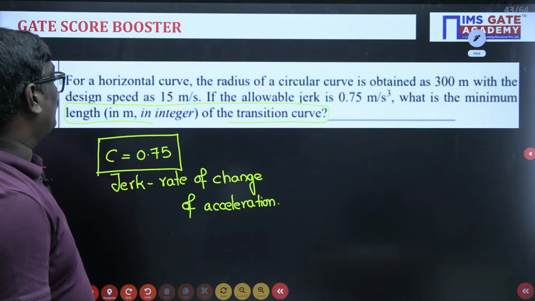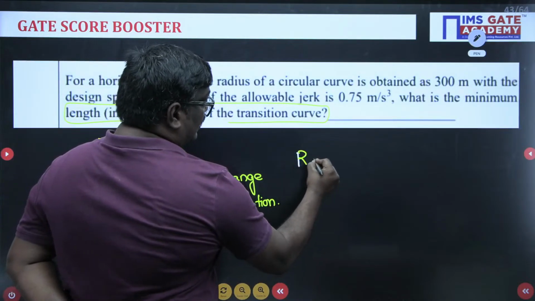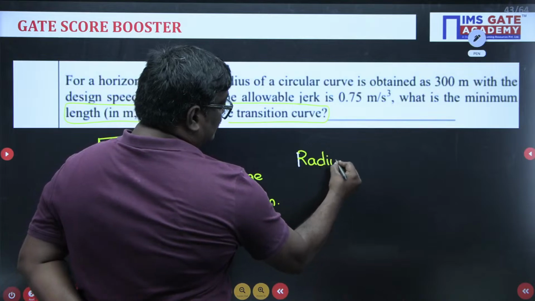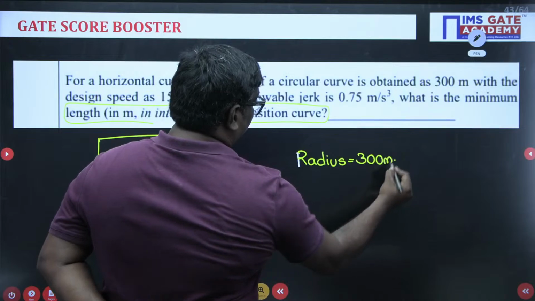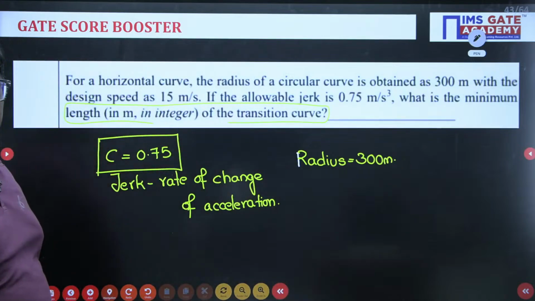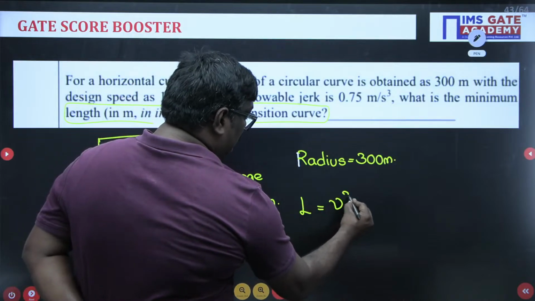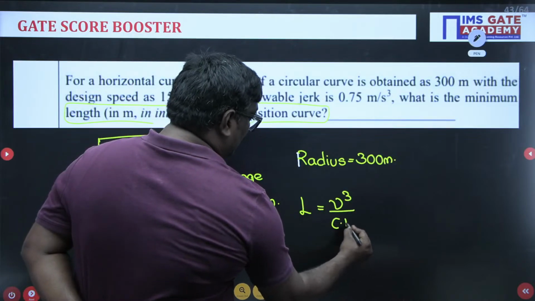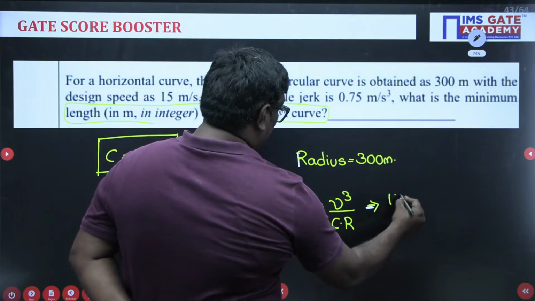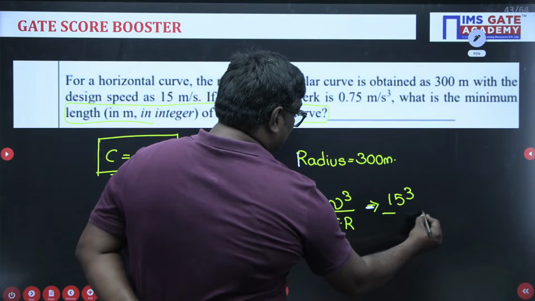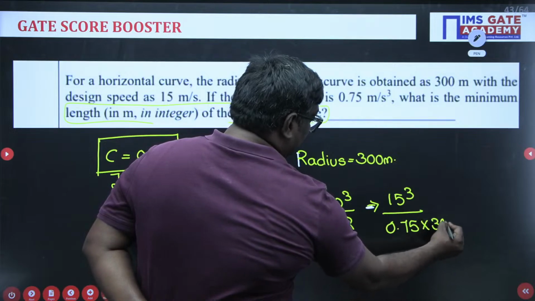And here we have radius equal to 300 meter. Now, the length of the transition curve, L, is equal to V cube by C into R. So V cube is 15 cube upon C, which is 0.75, into radius 300.